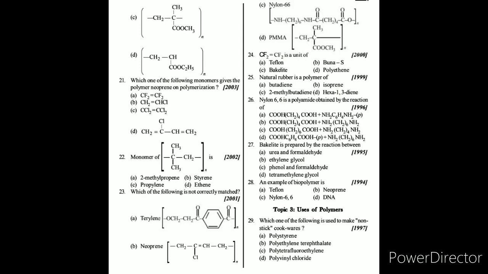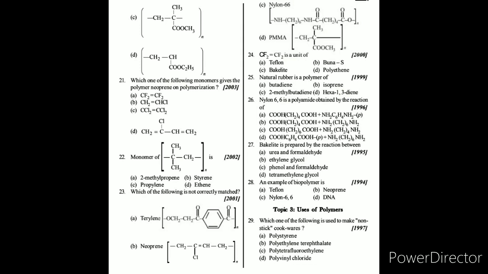Question number 27. Bakelite is prepared by the reaction between, it is the heading of a bakelite polymer. Bakelite polymer is also known as a phenol formaldehyde polymer. So phenol and formaldehyde are the monomers for the preparation of bakelite. So the answer of question number 27 is phenol and formaldehyde.